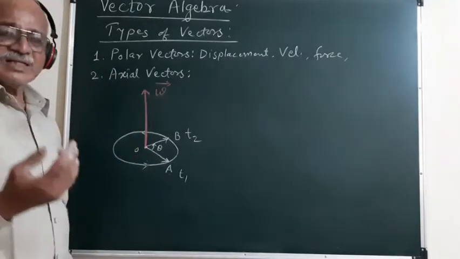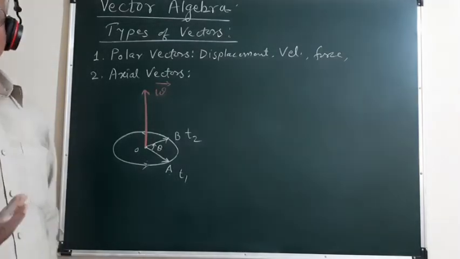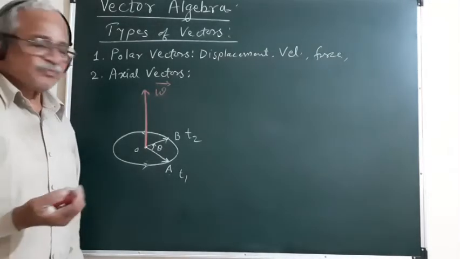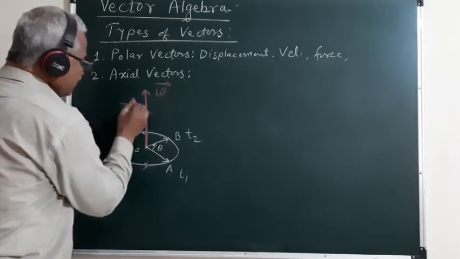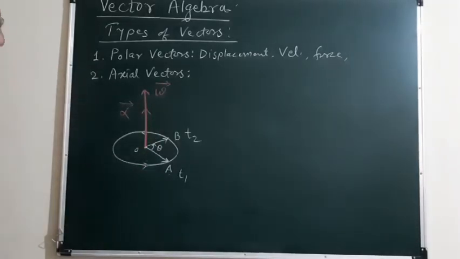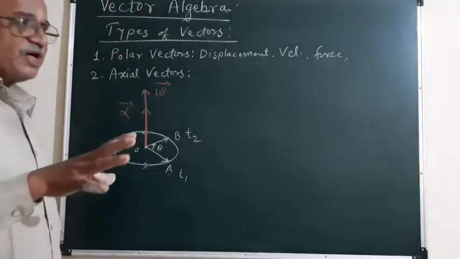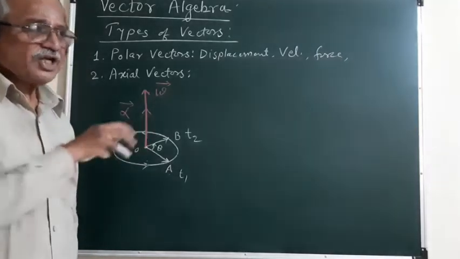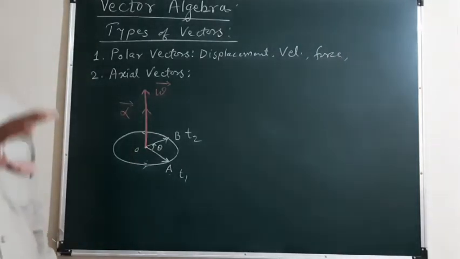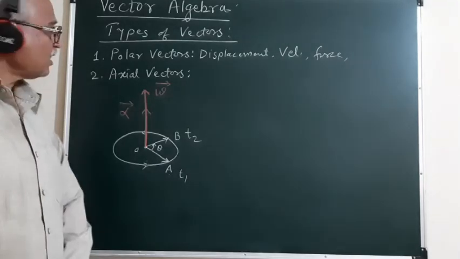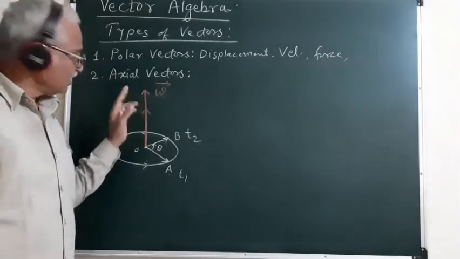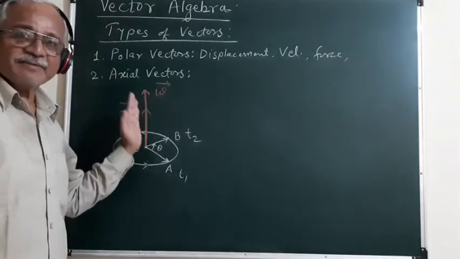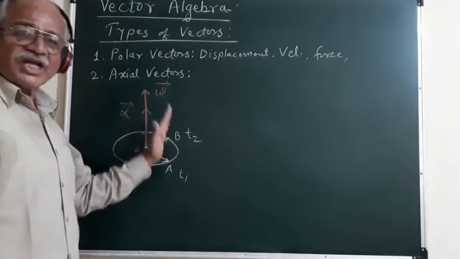As well, since the angular acceleration is defined as the rate of change of angular velocity, the angular acceleration alpha is also directed in the same direction as that of angular velocity. So these are the quantities which are associated with the rotational motion, and they are represented with the help of vectors, and these vectors are found to be directed along the axis of rotation of the particle.